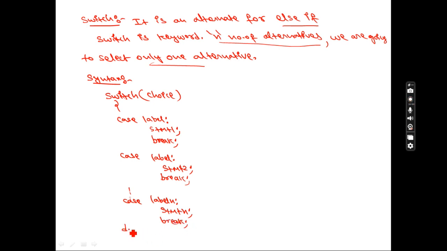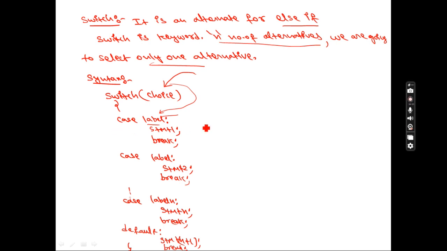Next, last, I'm writing default, colon, statement n plus 1, semicolon. Here you write break, semicolon, and close the switch. This is the meaning of switch case. You pass one value to the switch, and it checks that value with each and every case. Every case is nothing but one option for you. Whatever value you give to switch, it will check with the label.